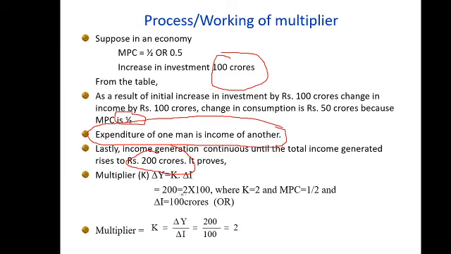And by solving, put the value in this: k is equal to delta Y upon delta I. K is given here as 2, you got it. Put the value, you can see here k is equal to delta Y upon delta I, 200 upon 100 is equal to 2. The value of multiplier will be 2. Now we will discuss some numericals based on it.